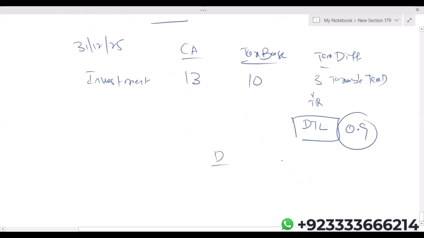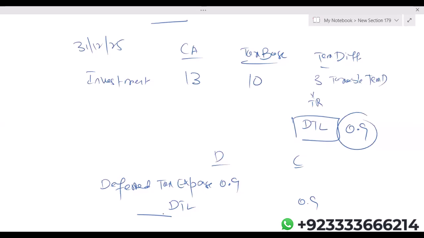Now, the double entry of this 0.9 will be deferred tax expense debit. Basically, P&L is debited by 0.9, deferred tax liability is credited by 0.9. Now listen, instead of fair value through P&L category, if this investment was under fair value through OCI category, then instead of debiting the deferred tax expense, instead of debiting P&L, we would have debited OCI.